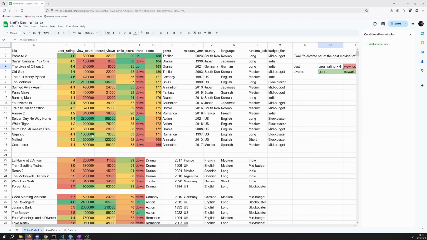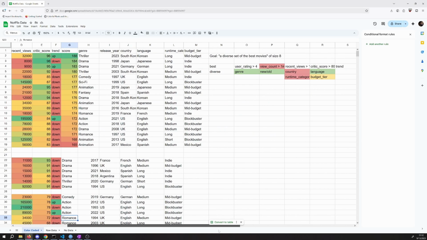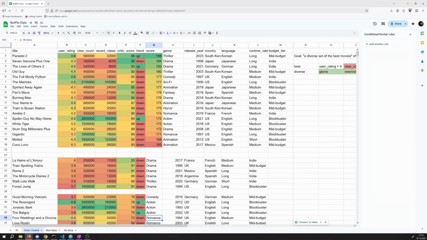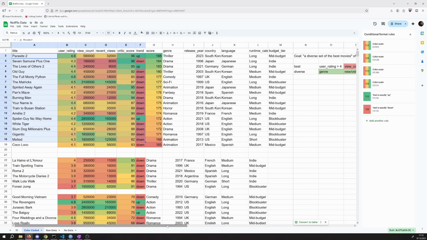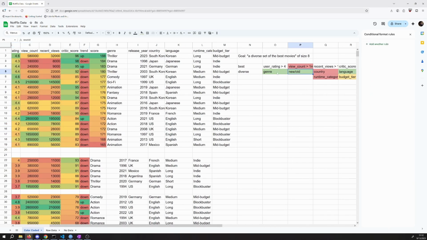I might go back into these ones at the bottom in case I need. Maybe there's not a mid-budget one. I'm trying to think, there's not a romance comedy or a romance movie that I need to add. Then I might come back down here and grab one. But for now, I think that the movies I want to pick are from these 18, and I'm going to do so by looking at my categories.